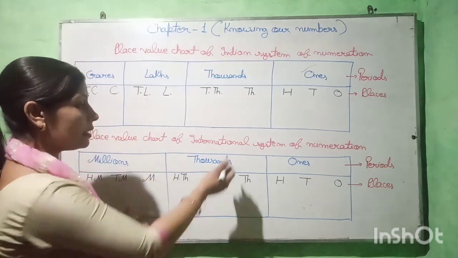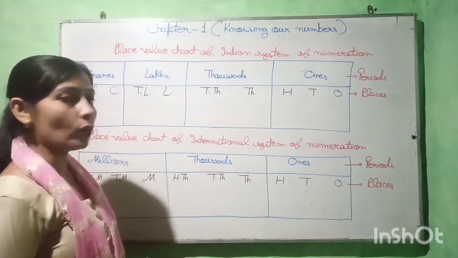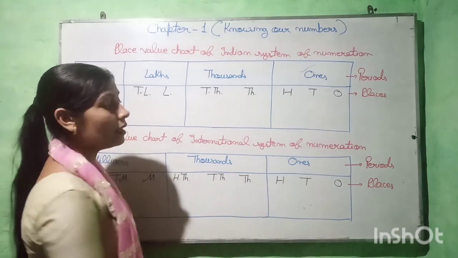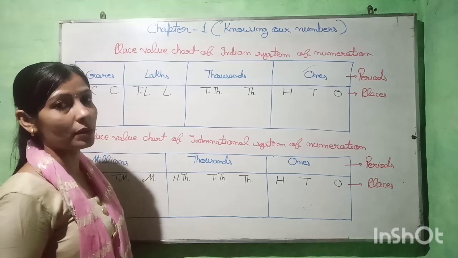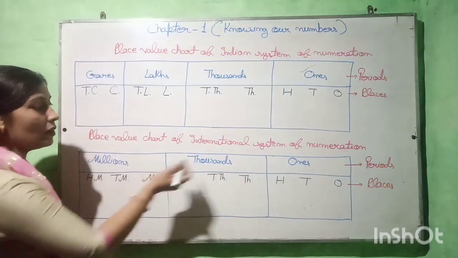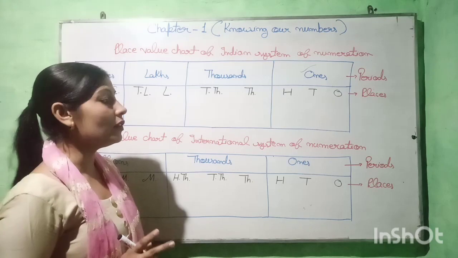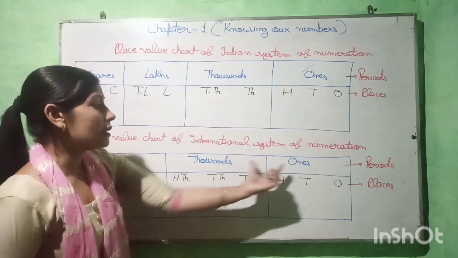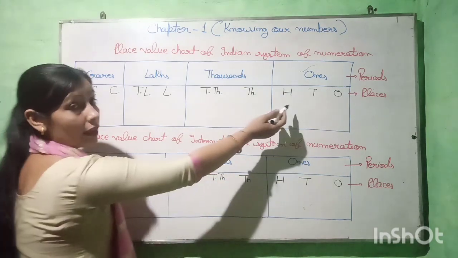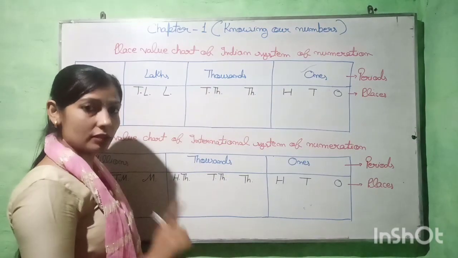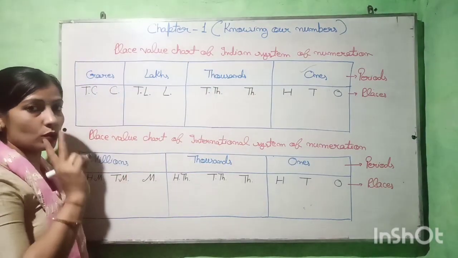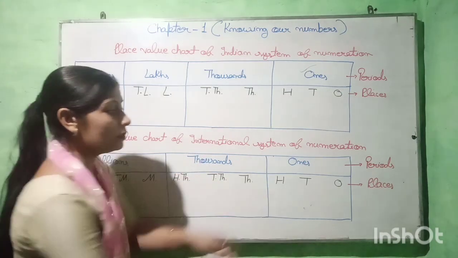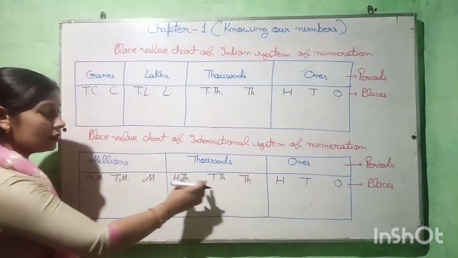Now, let us see the international place value system. Here also, beta, we have periods and places, or we can say families and members. But here you can see we have only 3 families, only 3 periods. And here each family has 3 members. In the Indian system, only one's family has 3 members and all others have 2 members, but according to the international place value system, each family has 3 members.